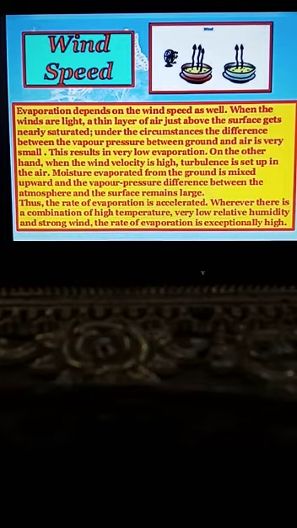Basically, the presence of wind causes the water vapors above to move away quickly, allowing more water to evaporate. So the main point from wind speed is that the greater the amount of wind, the faster the rate of evaporation.